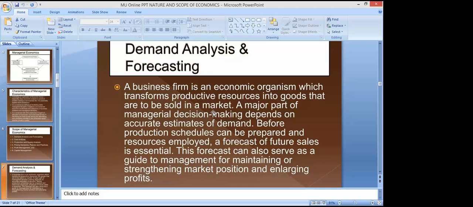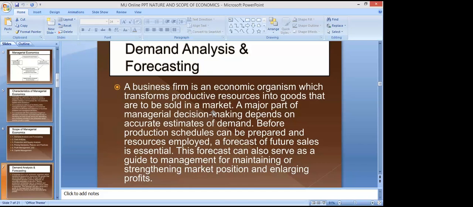If your demand is low, you will have low profit. Your firm will have losses. You have to face certain problems. That's why you have to have a good amount of demand for your product, of your business, right? You have to have enough demand. In that situation, you will have profits. But if your demand is low, definitely your profit will be low. You have to bear certain failures in the business.